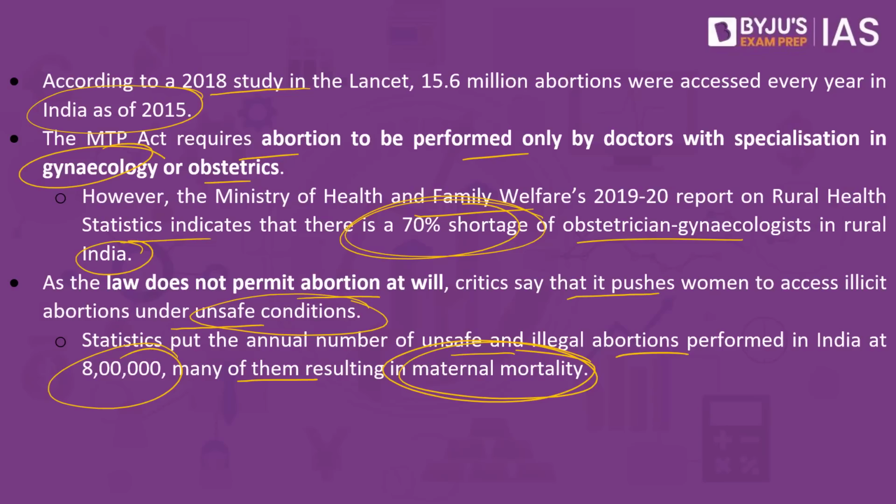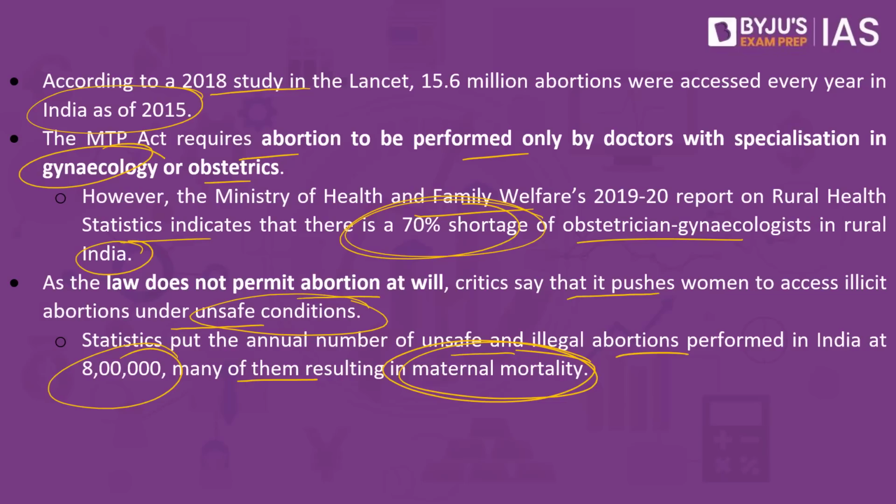We are not identifying what a woman will go through after the resultant of the pregnancy. Instead, we are only catering to the physical health. We are not looking at the post-pregnancy complications. Will she be able to take care of the baby? Does she have the economic strength to take care of the baby? All this is not being considered under the 2021 amendment.